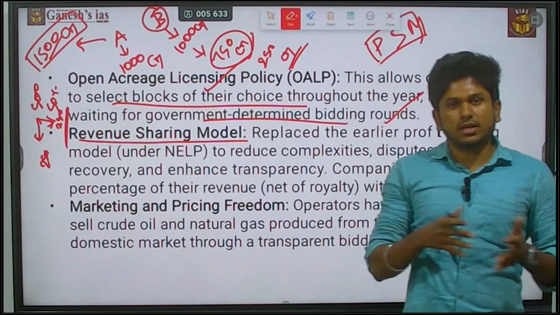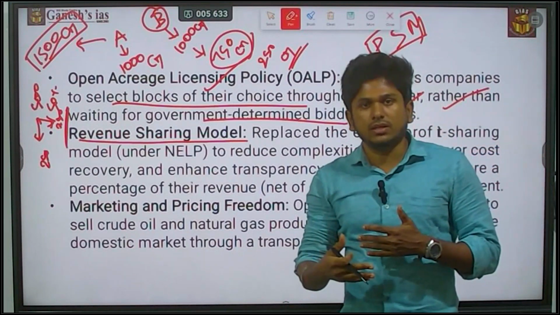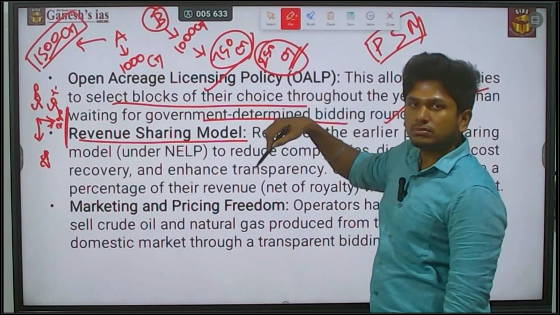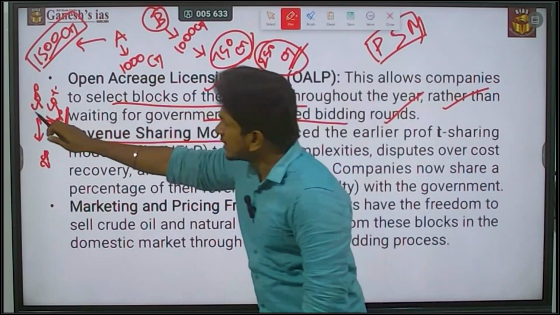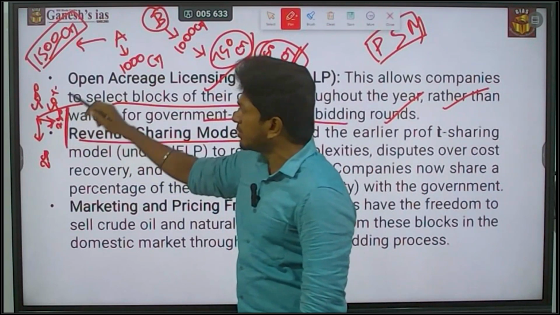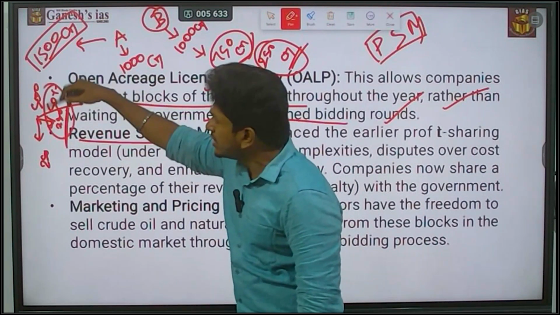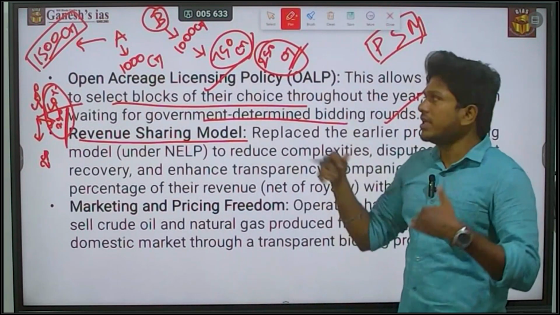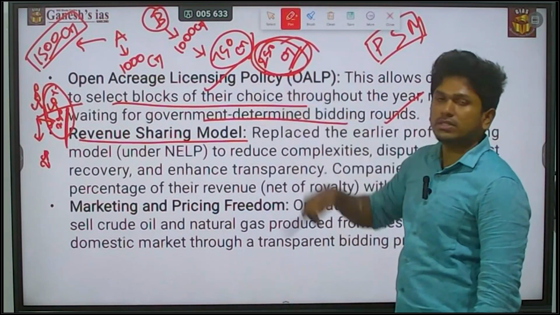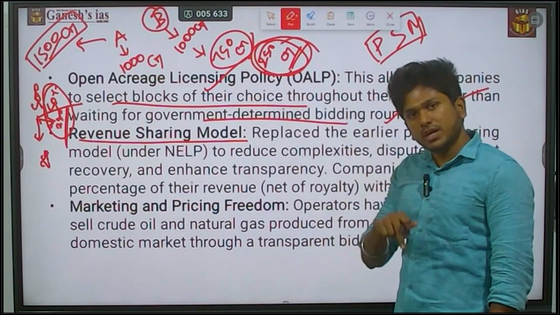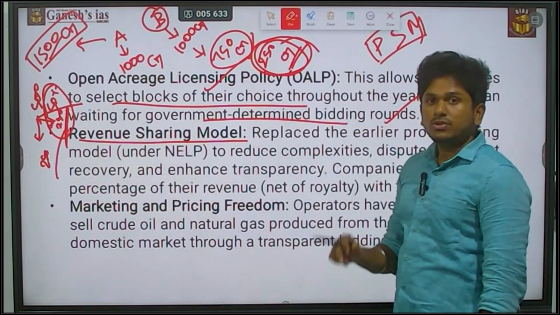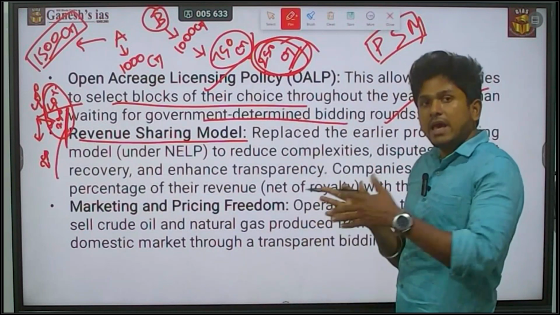By the way, I made a loss of 250 crore. In the profit sharing method, the government will share only the profit, not the loss. So as a bidder, as a company, I have to face this 250 crore as a loss. But if I make a profit, the government will take its share. So this is the issue in the earlier scenario.